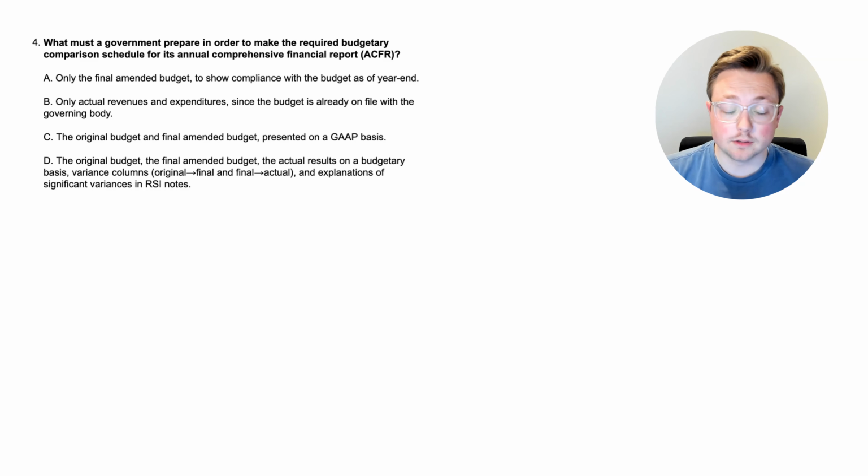Do they have to only have the final amended budget to show compliance with the budget as of year end? Do they have to only show actual revenues and expenditures since the budget is already on file with the governing body? Do they only have to show the original budget and the final amended budget presented on a GAAP basis? Or do they have to show the original budget, the final amended budget, the actual results on a budgetary basis, the variance columns, and explanations of significant variances in the RSI notes?